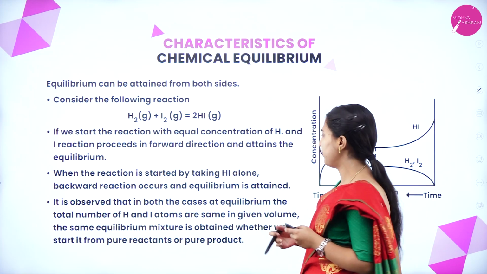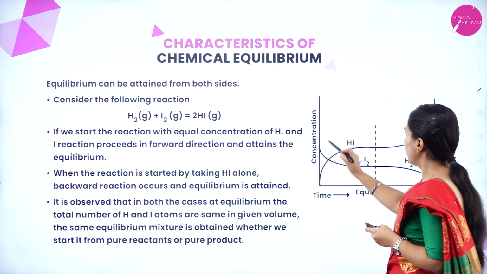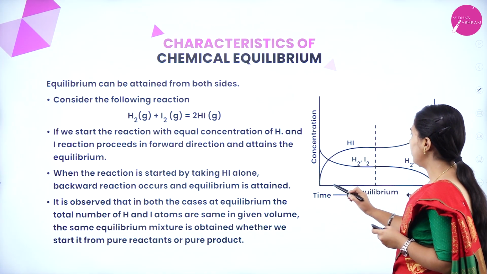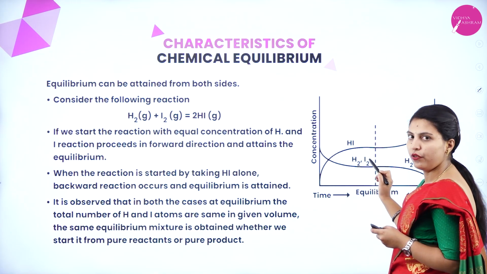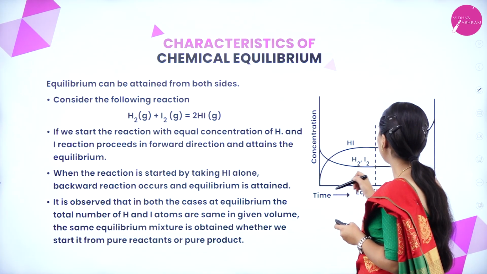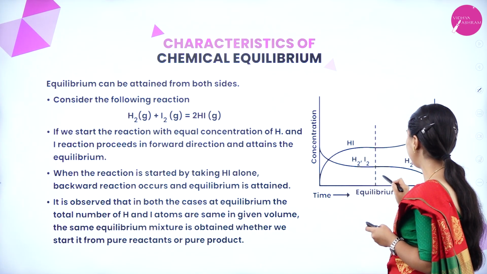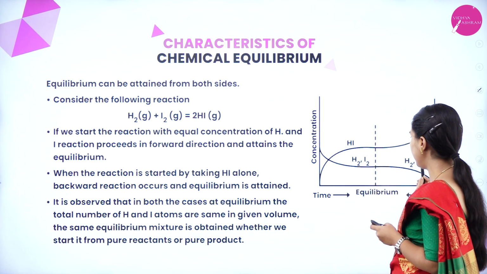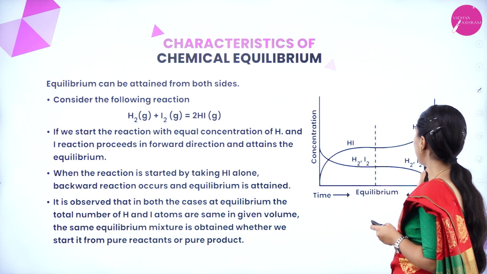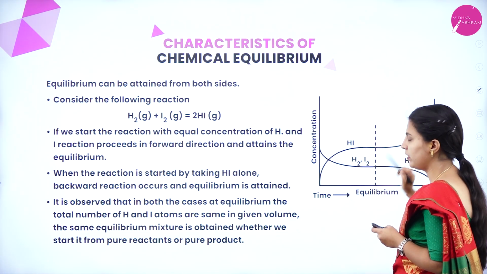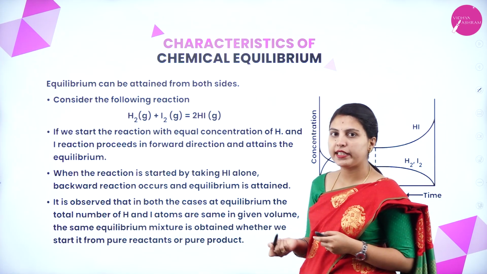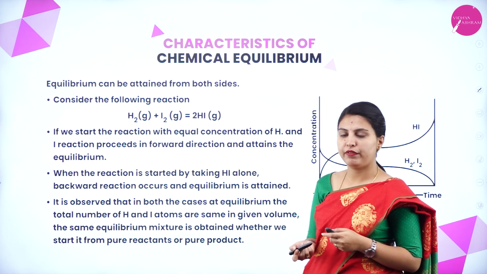See here, this is concentration, this is time. Here hydrogen and iodine are used, and hydrogen iodide will form. After equilibrium, it can be reversed into hydrogen and iodine. Here also it will increase. This is about the characteristics of chemical equilibrium.